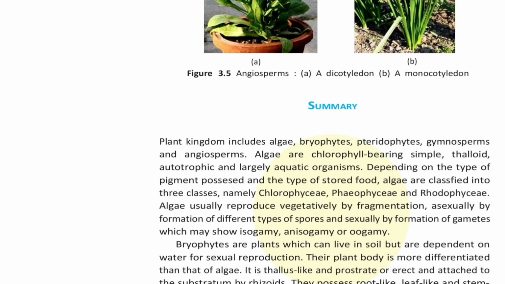Let us see the summary of the chapter Plant Kingdom. Plant kingdom includes algae, bryophytes, pteridophytes, gymnosperms, and angiosperms. Algae are chlorophyll-bearing, simple, thalloid, autotrophic, and largely aquatic organisms. Depending on the type of pigment possessed and the type of stored food, algae are classified into three classes, namely Chlorophyceae, Phaeophyceae, and Rhodophyceae. Algae usually reproduce vegetatively by fragmentation, asexually by formation of different types of spores, and sexually by formation of gametes which may show isogamy, anisogamy, or oogamy.